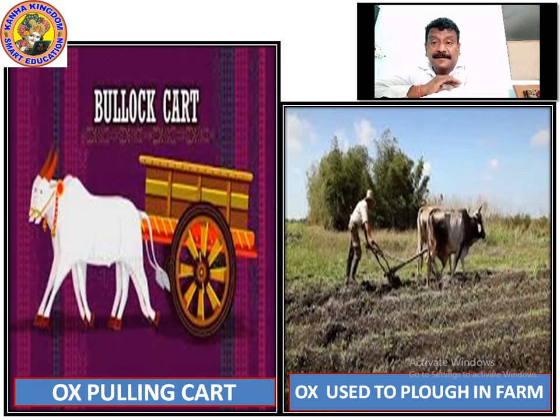So now you have understood about the cow, the products made through milk, what all cow eats, what a farmer does with the male cow. Male cow is called as ox. So plowing and pulling cart is done by the ox, the male cow. Right? So now essay of the cow is complete.